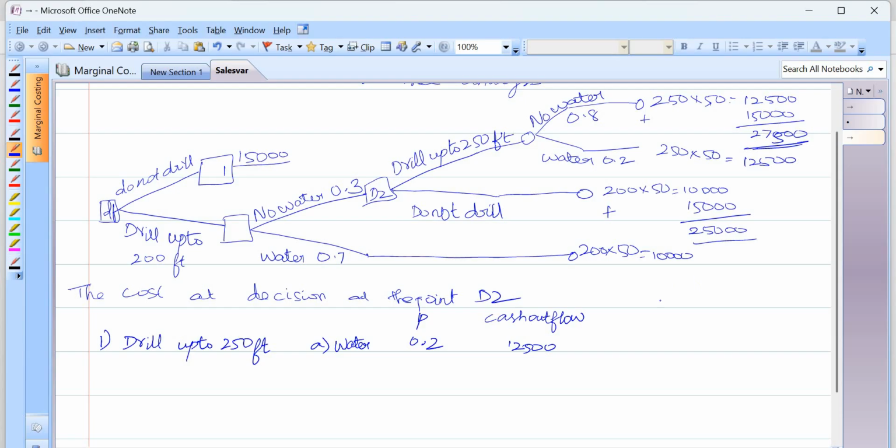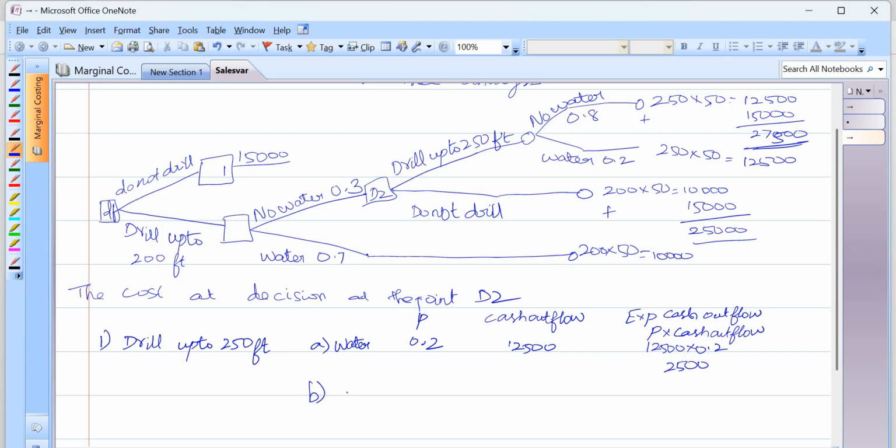So my expected cash outflow is probability into cash outflow, that is 12,500 into 0.2. So I will be getting 2,500. So in this case, drill up to 250.